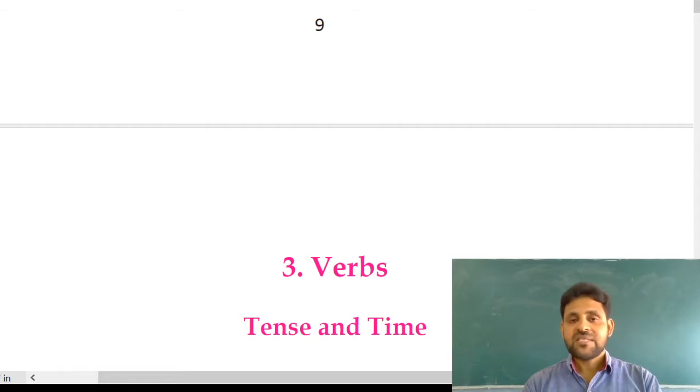Well students, generally we use words to express our thoughts or ideas. A single word may not convey the full meaning clearly, so we use words in a group to convey the full meaning. The systematic arrangement of words that makes complete sense is called a sentence. A sentence has a number of words which are arranged in a proper way.